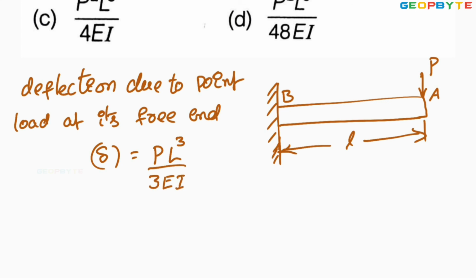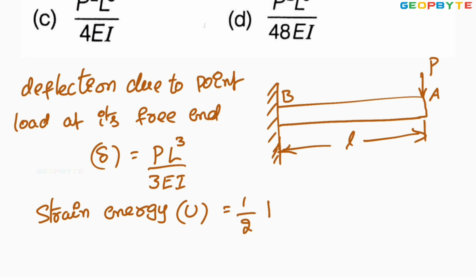That is the deflection. Therefore, the strain energy U equal to half into load into deflection.